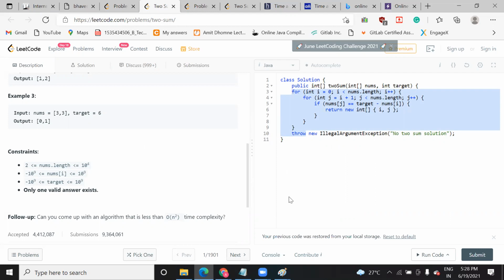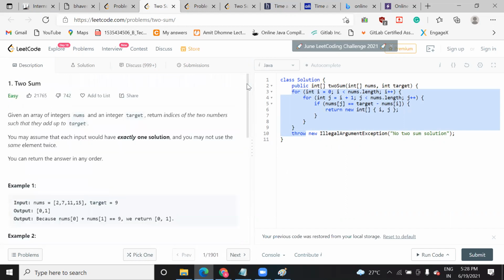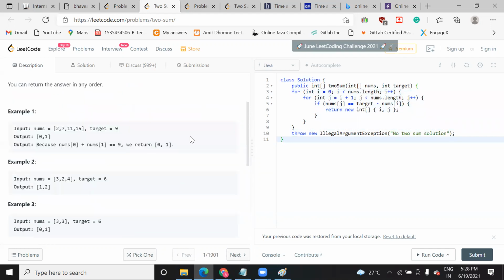In the follow-up: can you come up with an algorithm that is less than O(n square) time complexity? So your solution is less than or greater than that time. It's not a competitive programming challenge where I can see it, but you can just see in this platform how much time it takes. It will not tell you how efficient you are.